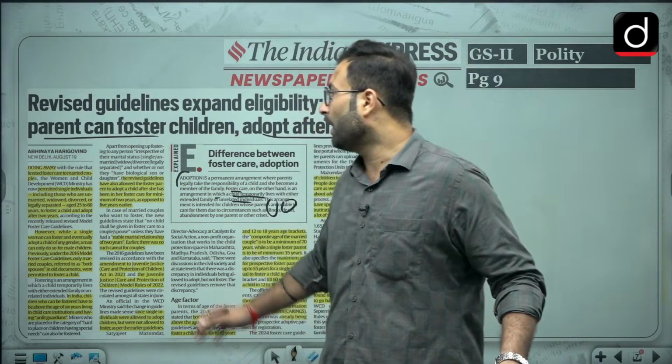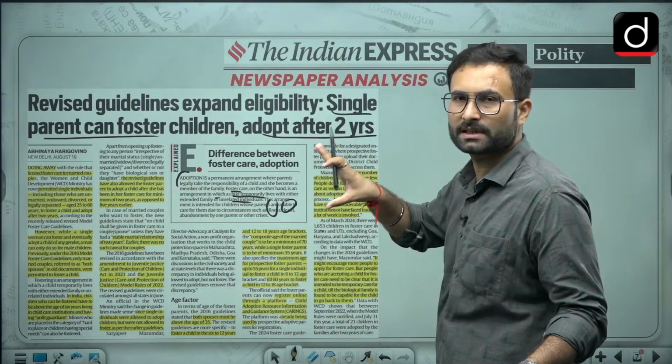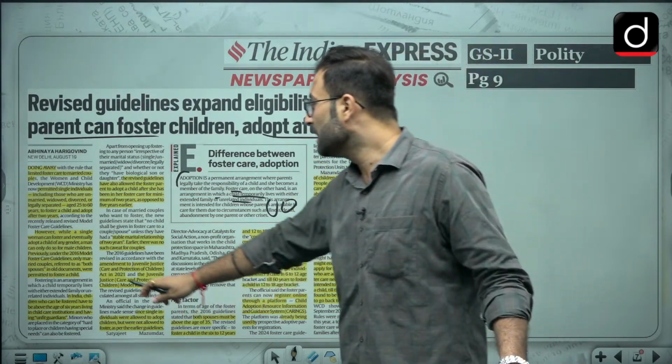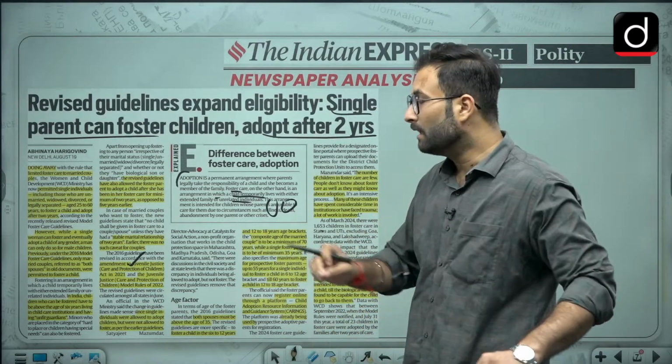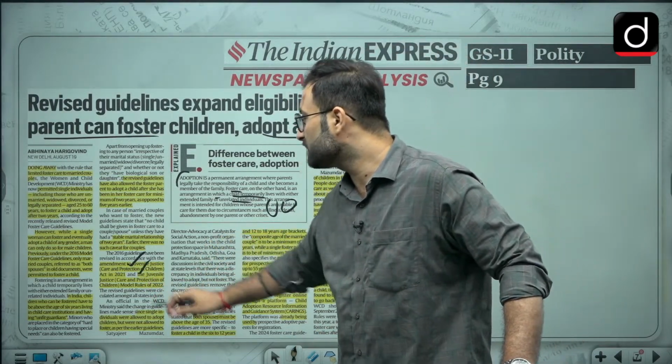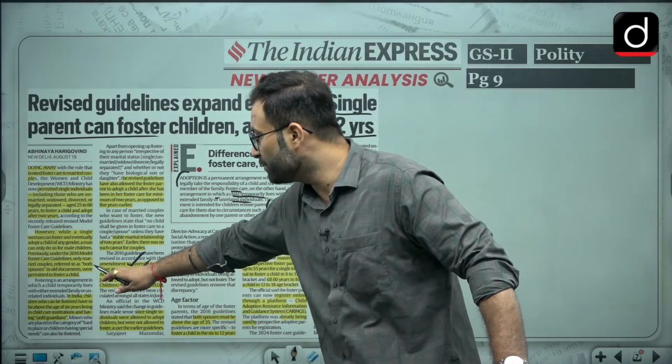Now talking about the changes which have been made on this issue of foster care or adoption, there are certain rules here. There is the Juvenile Justice (Care and Protection of Children) Act 2021, and then there are the Juvenile Justice (Care and Protection of Children) Model Rules also, and the change has been made in these two.